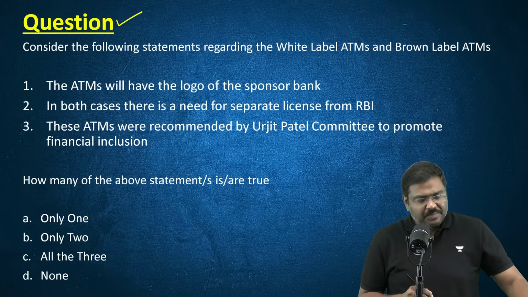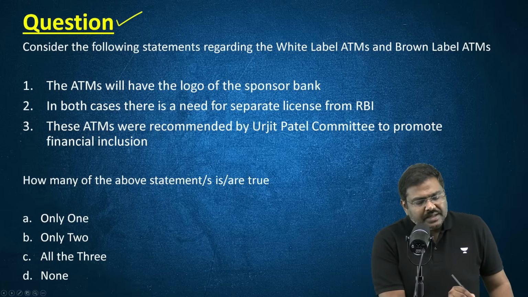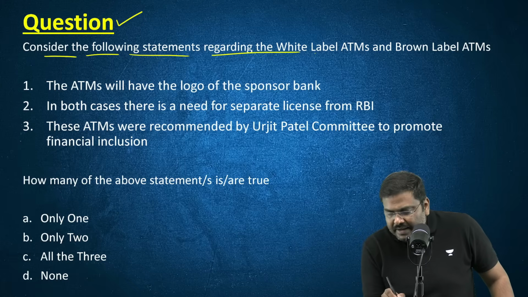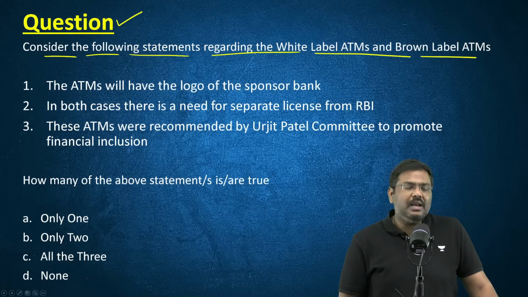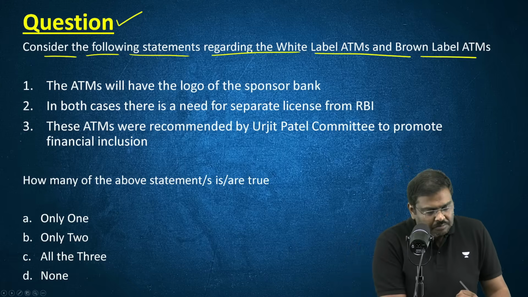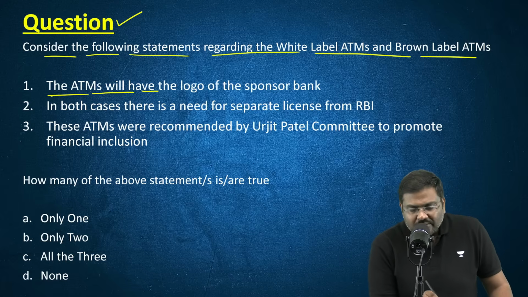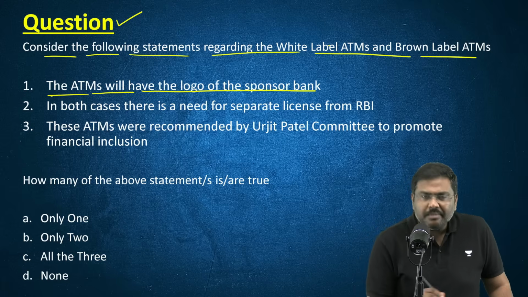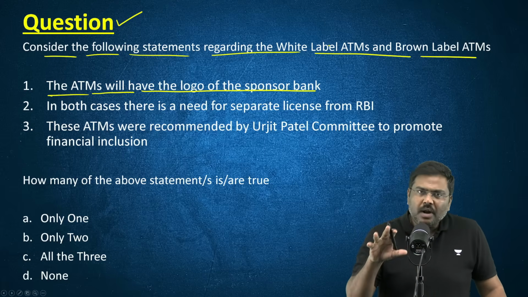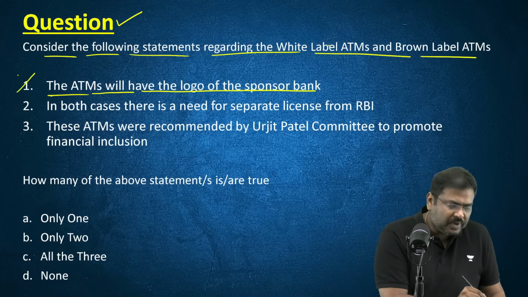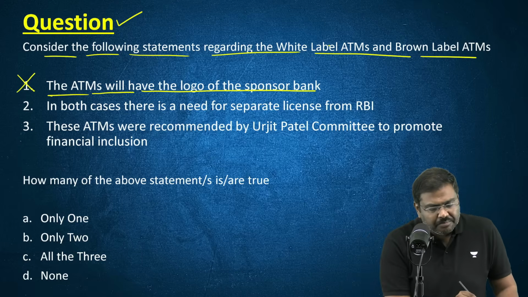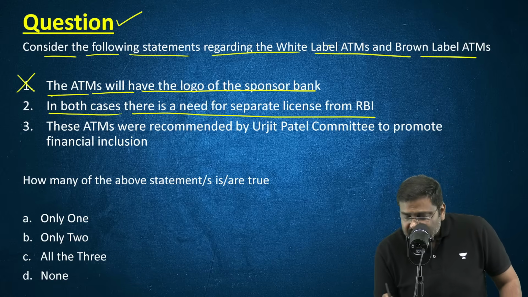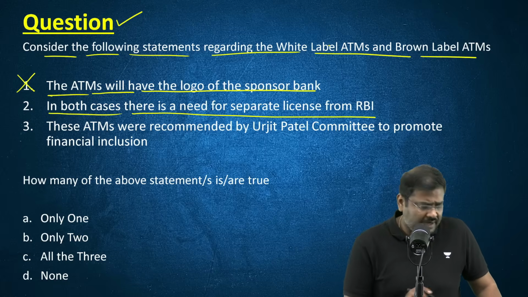Now, please solve this particular MCQ. Consider the following statements regarding white label and brown label ATMs. Both of these ATMs will have the logo of the sponsoring bank. In case of white label, it will not be there. In brown label, yes. So first one, in both cases, there is a need for a separate license from RBI.